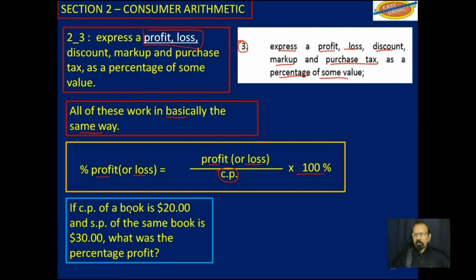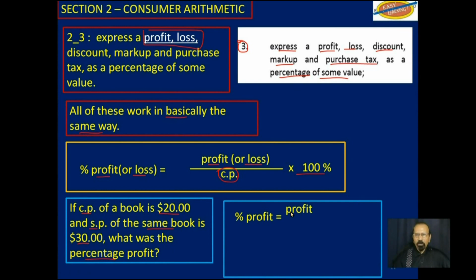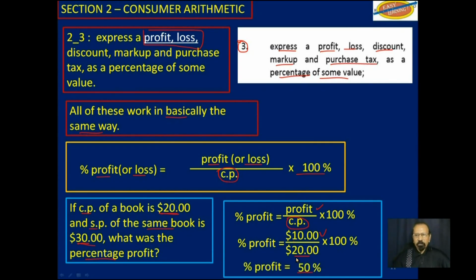For example, if the cost price of a book is $20 and the selling price of the same book is $30, what was the percentage profit? Well, percentage profit will be the actual profit over the cost price multiplied by 100%, which means that if the book was bought for $20 and sold for $30, then there was a $10 profit, divided by $20, which is the cost price, multiplied by 100%, and that would give us 50%.